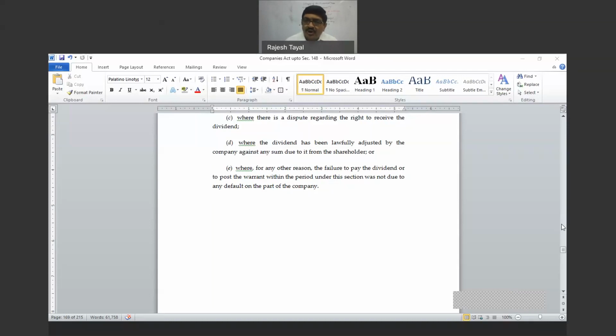So dividend is always paid in proportion to share capital paid up. If this is not the case, then imagine what will happen. Somebody has paid 5 rupees on the share, another person has paid 10 rupees on the share, and both are paid the same dividend, then who's the fool? So dividend is always paid in proportion to the amount of capital paid up on those shares.